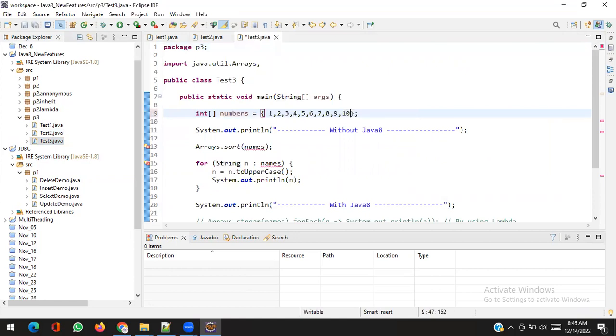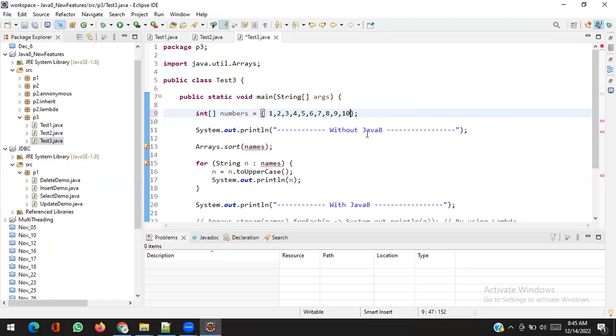My job is I want to print the square of odd numbers. Getting my point? So how can I do it?